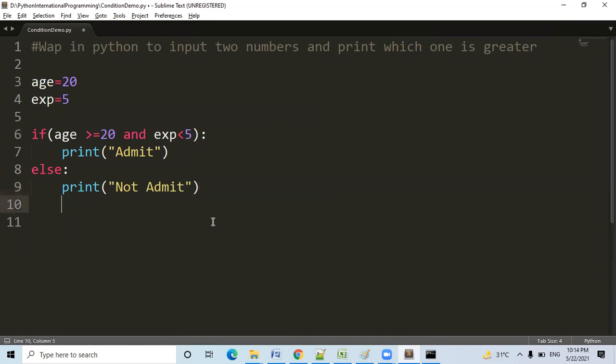What output will come and why? Two things you have to reply: what output, and why. Think about it. This is and.